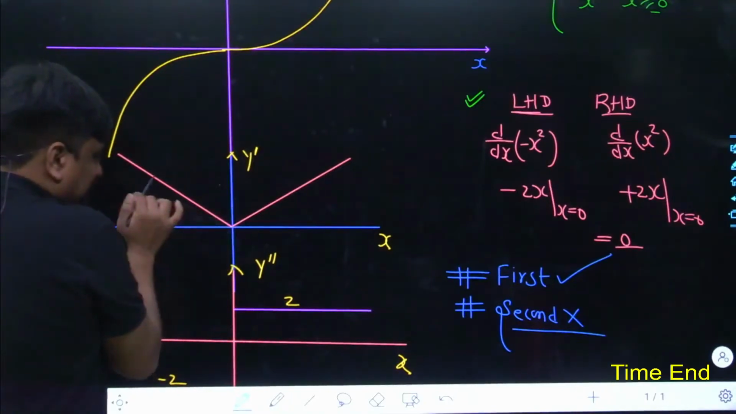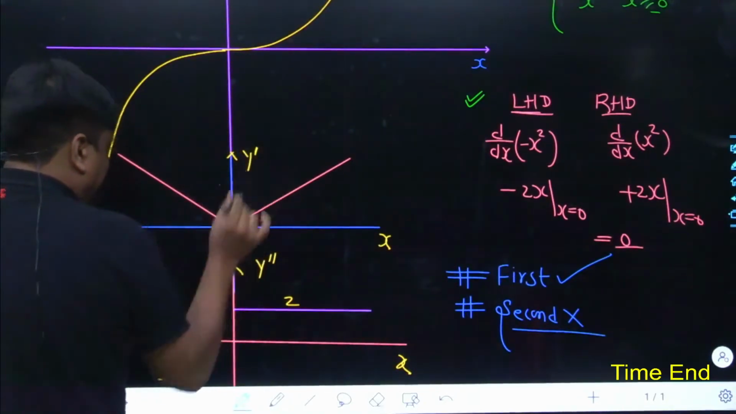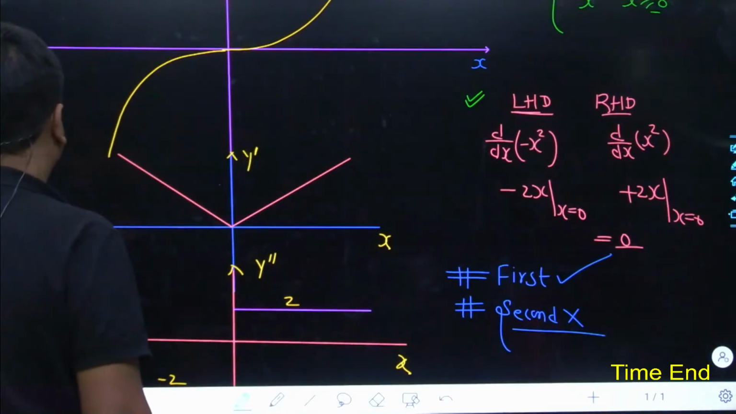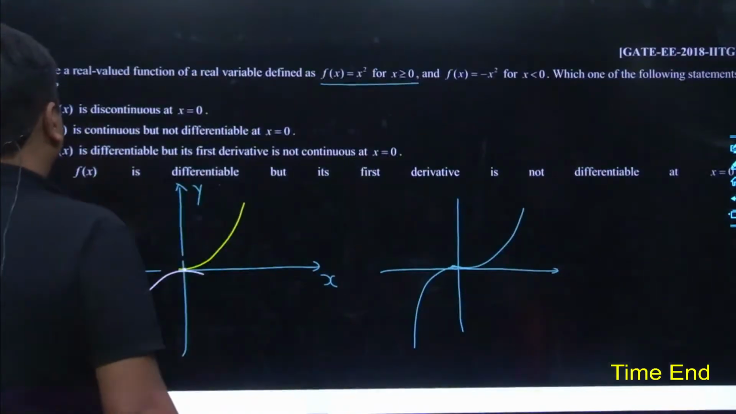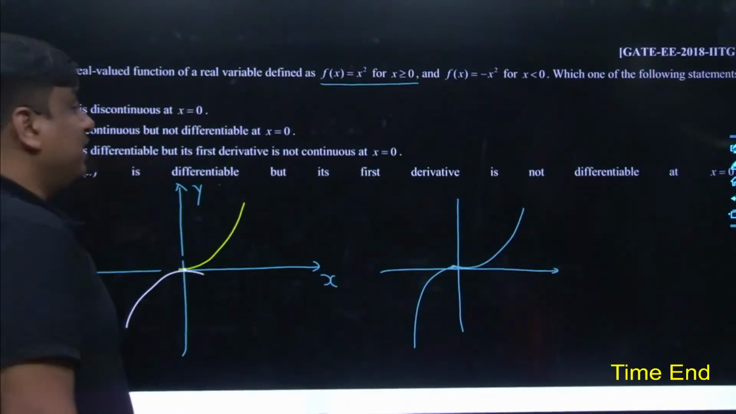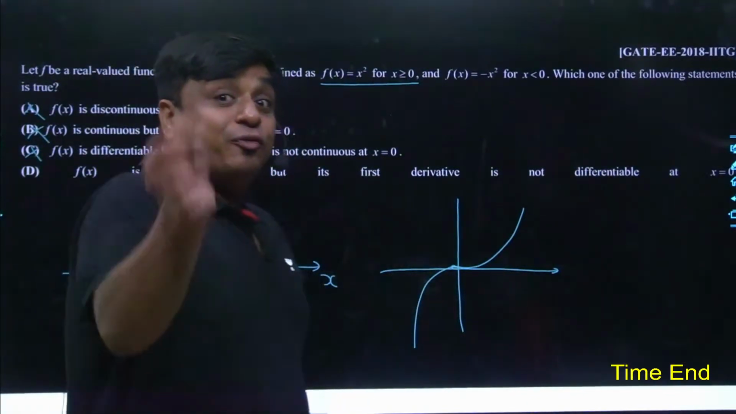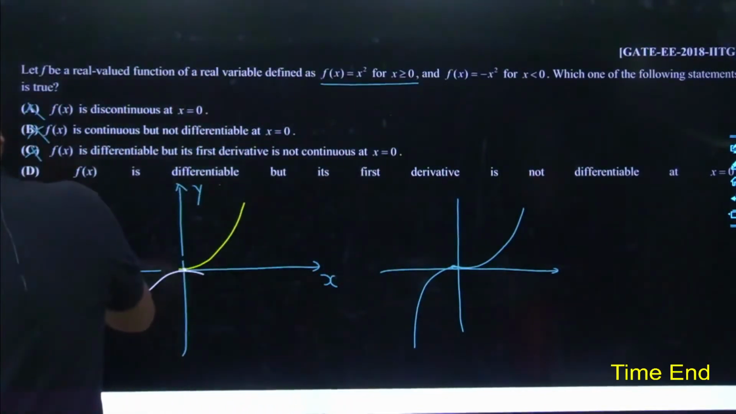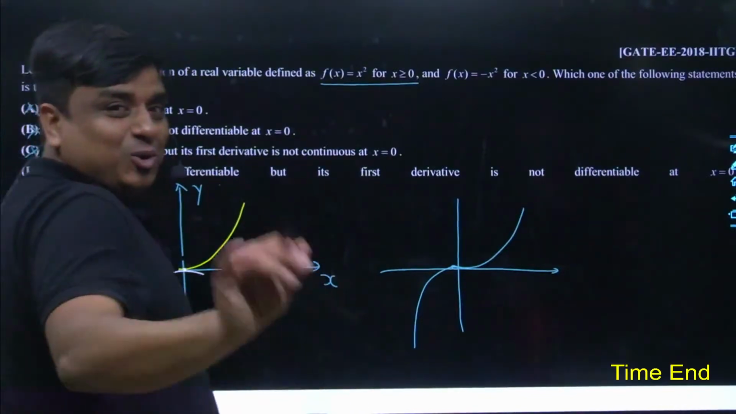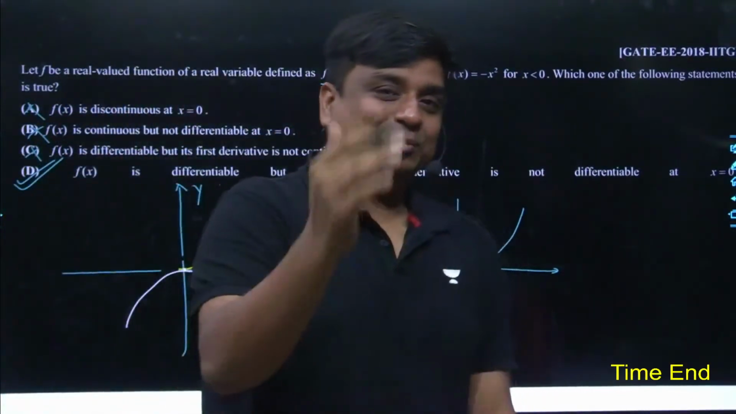You can see very well there was no lifting of the pen over the graph. So obviously, if we focus on it, f(x) is differentiable, but its first derivative is not differentiable. Its first derivative has not been differentiable at x equals 0. Yes or no? So D is the best most answer. Nobody had given the correct most answer. And that's the beauty of this question.